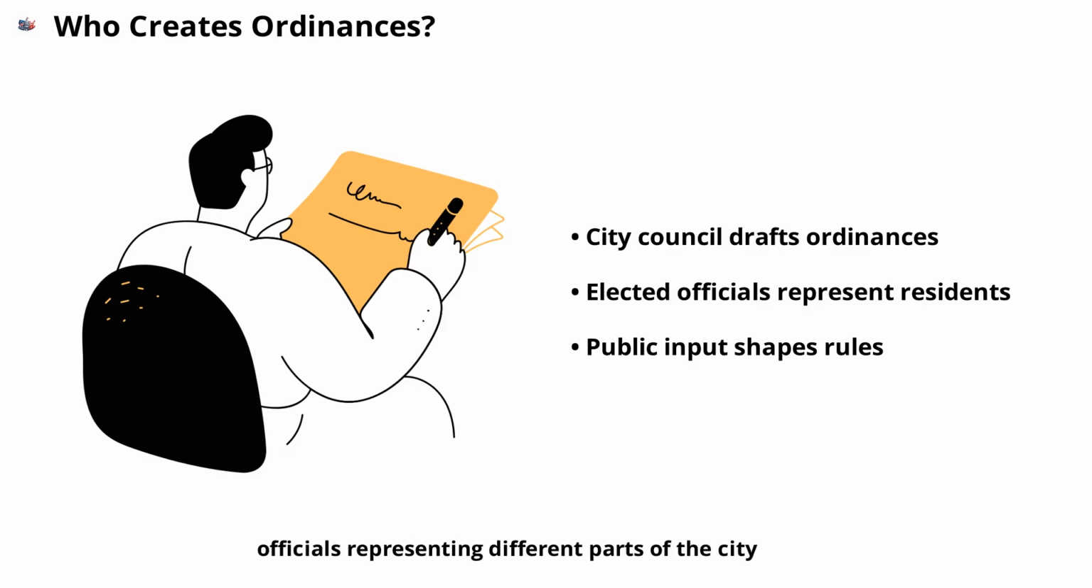City ordinances are typically created by the city council, which is made up of elected officials representing different parts of the city. These officials listen to residents' concerns, propose new rules, and vote on whether to adopt them. Sometimes, city staff or committees may draft ordinances based on community needs or legal requirements. Public input is often encouraged through hearings or meetings, giving residents a voice in the process. This collaborative approach ensures ordinances reflect the values and priorities of the people they affect.